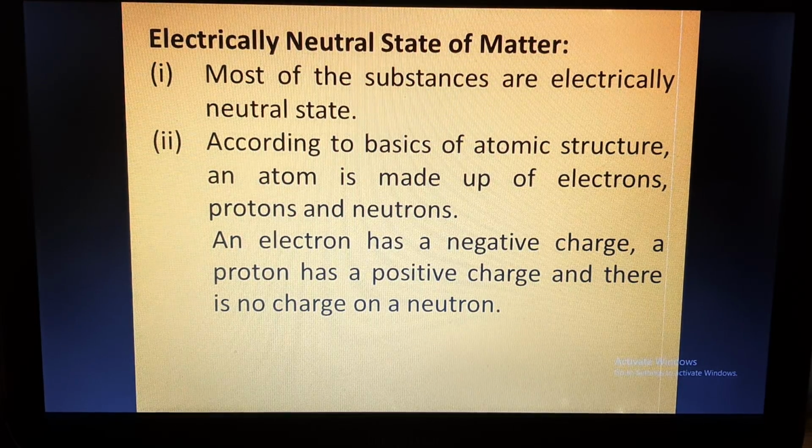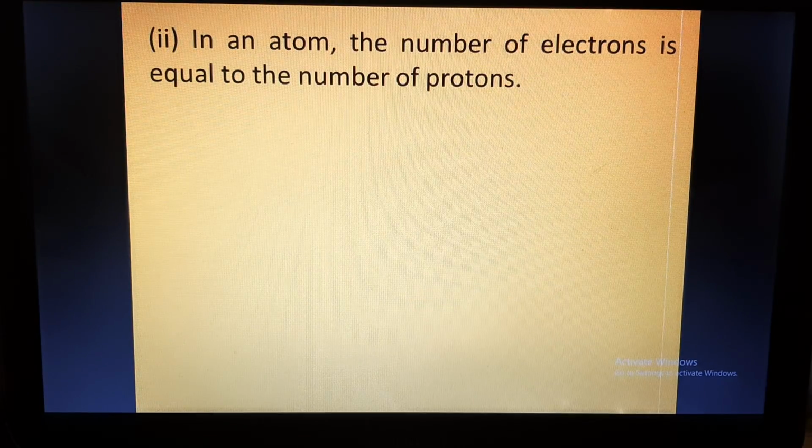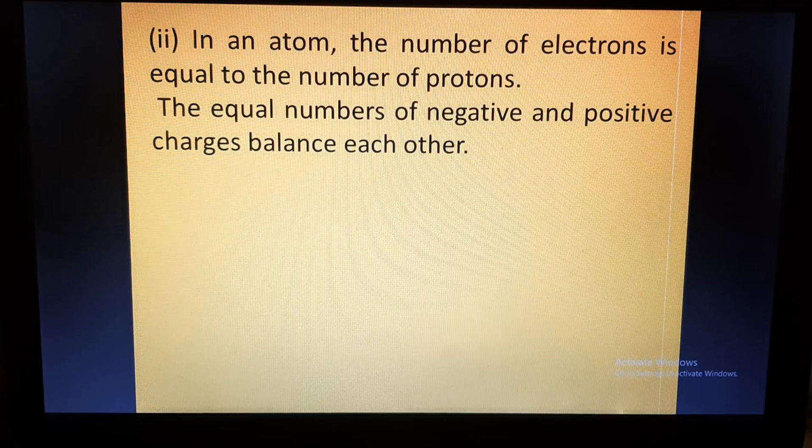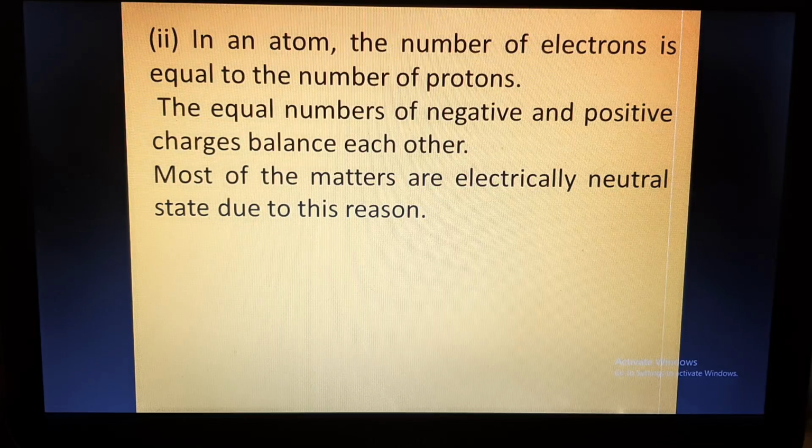Now, electron is negatively charged and proton has positive charge, and there is no charge on neutron. This we have discussed. In an atom, the number of electrons is always equal to the number of protons. So you see that electron has one negative charge and proton has one positive charge. So if the number of electrons is equal to the number of protons, what will happen? Total charge will become zero. And that is how the atom will be electrically neutral. So the equal numbers of negative and positive charges balance each other.